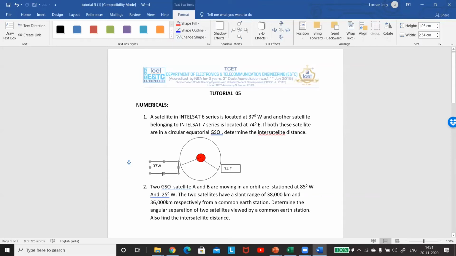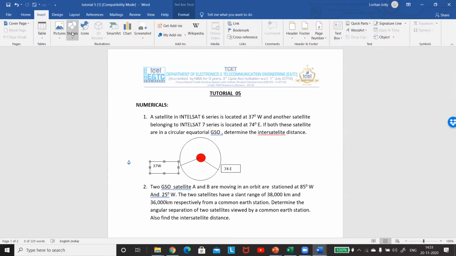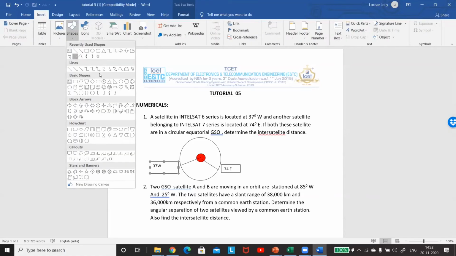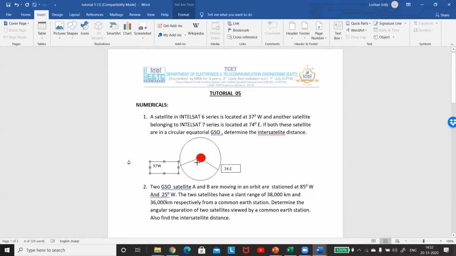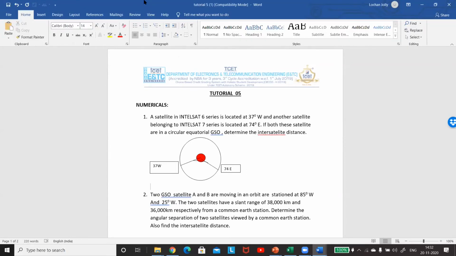Now can you tell me what is the angular displacement between the two? This angular displacement can be found out by simply adding. Since both are in the opposite direction, east and west, the angular displacement is nothing but the sum.